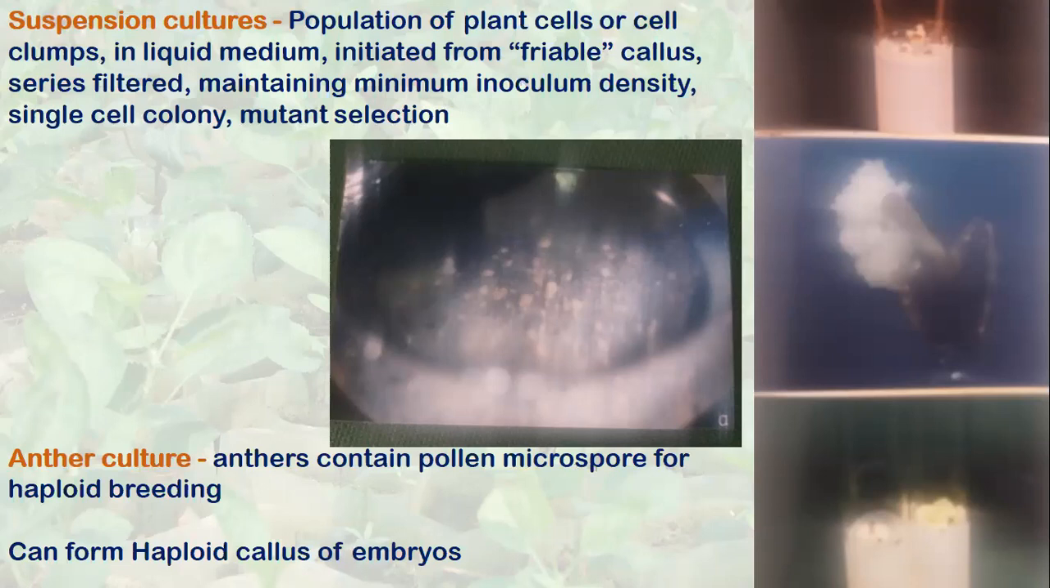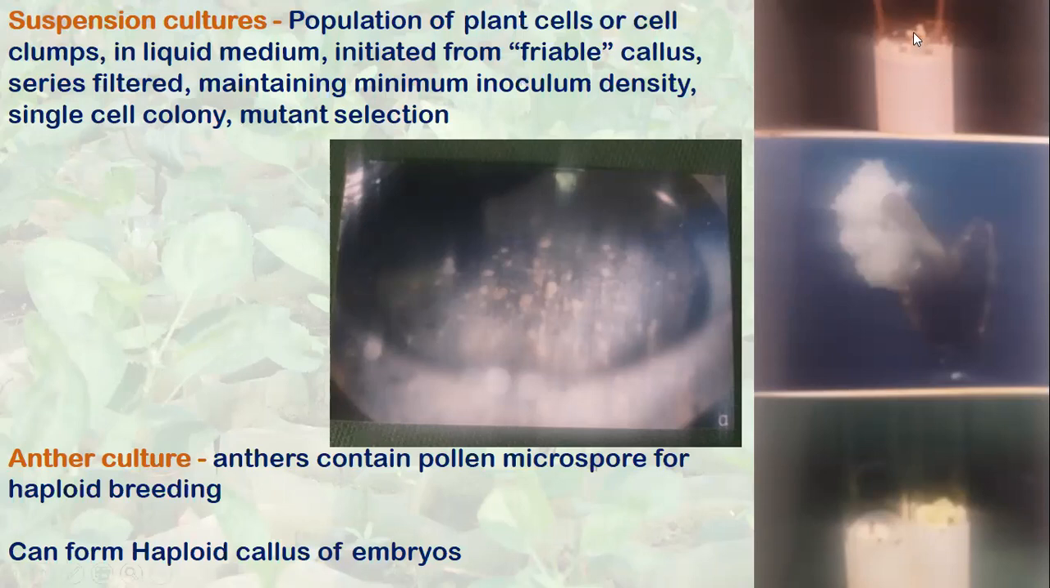Then comes anther culture. Anthers contain pollens, microspores, which are haploid in nature. If we start growing those haploid things, we may get haploid callus or embryo. That is what is called androgenesis or anther culture. Regarding the conditions and other things, we will study in the lecture which is specifically dedicated to anther culture. But here I am showing you this tube.